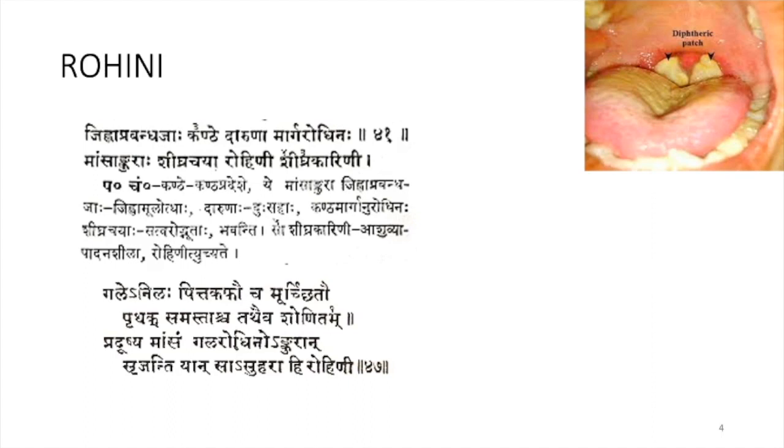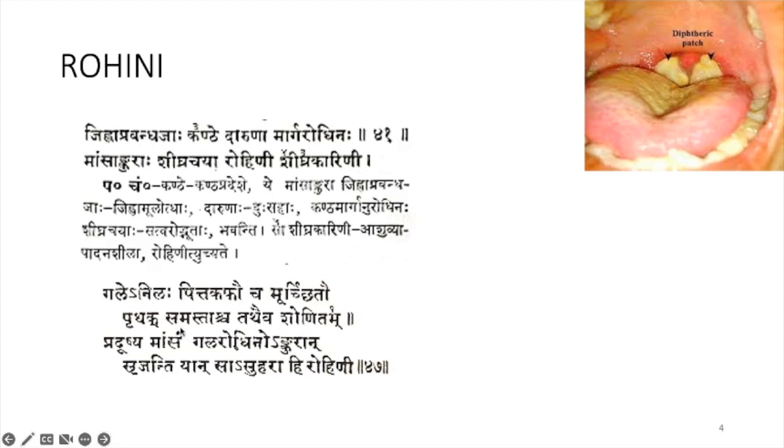The Samanya Lakshana is at Jihva Mula, the area where the tongue ends, in the neck region, formation of small Mamsa Ankura, and it will cause obstruction and is dussaha, very difficult and very painful. It will proceed very fast, and even cause death of the patient. So this is according to Ashtanga Hridaya.